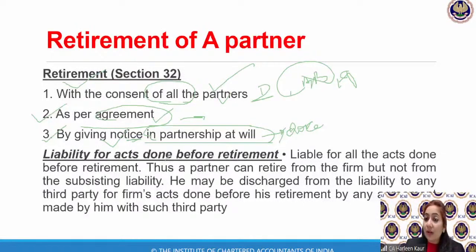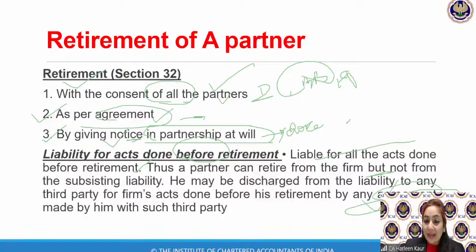The way we were not liable for any acts done before admission, similarly, you will not be liable for any acts done after retirement. So it says before you retire, you will remain liable for all the actions. A partner can retire from the firm, but not from his liability. He may be discharged from his liability for acts done before retirement if it is decided by an agreement. Dekho, here he is telling you that if we have agreed, then we can do anything. So what is he trying to tell you?